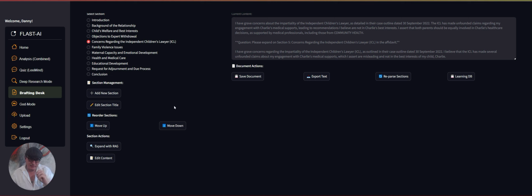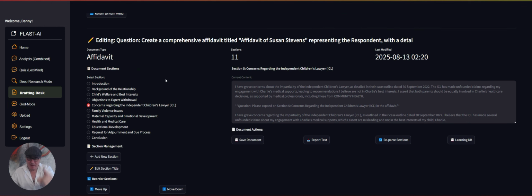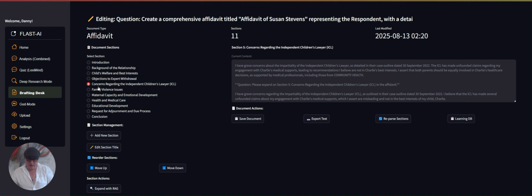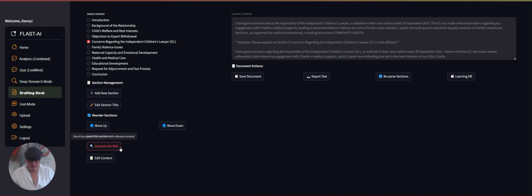But the point is, as you're going, you can update all of this information. Let's say a family report is done. All you need to do is upload it to the database, make it the active database, come back in here and find the section on family report or where the family report may be relevant, and get the AI to extract information from the report, put it into the system, and pinpoint reference what paragraph it came from out of the report. How easy is that?